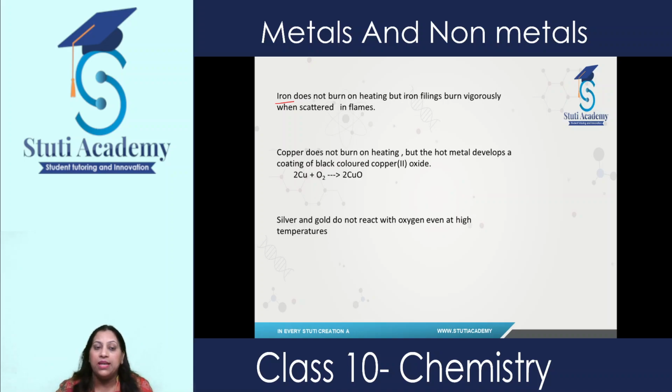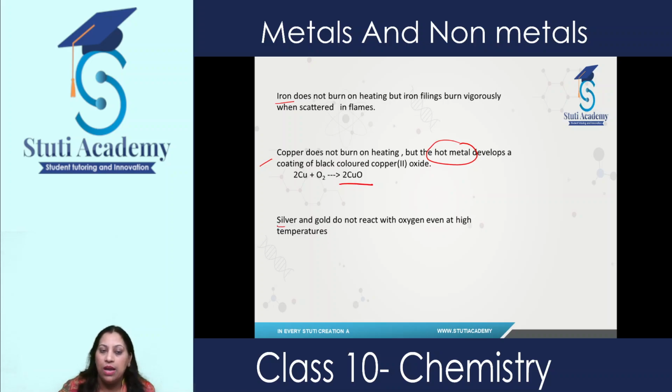Another metal is copper. When we try to burn copper, it will not burn very easily, but hot metal develops a coating of black colored copper oxide. So when you try to burn copper, it is not easy due to its high melting point. But if you heat it, the hot metal develops this copper oxide layer which is black in color.